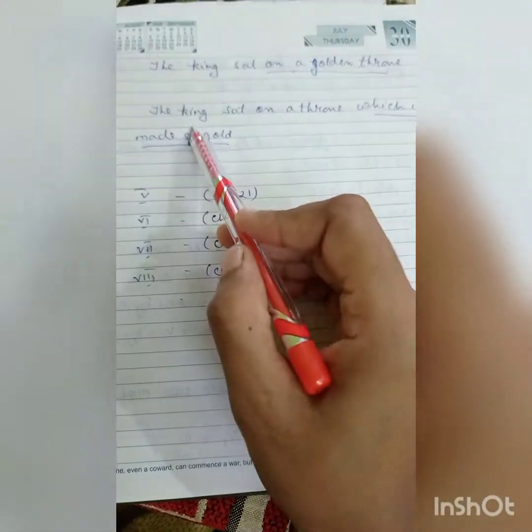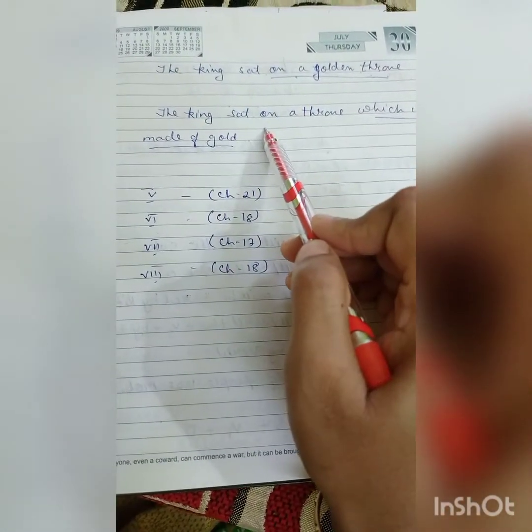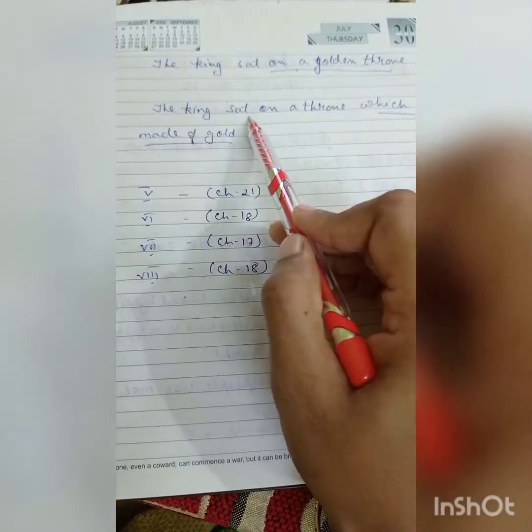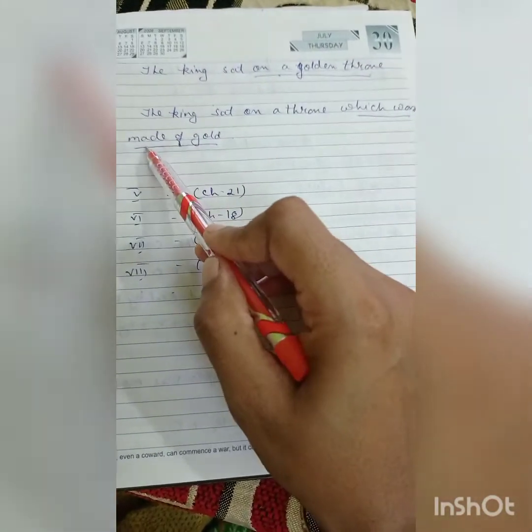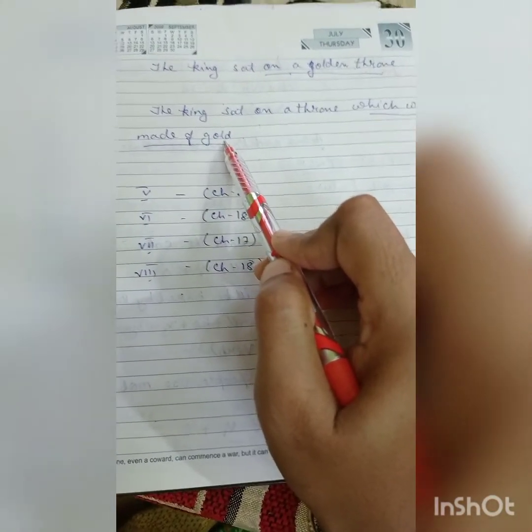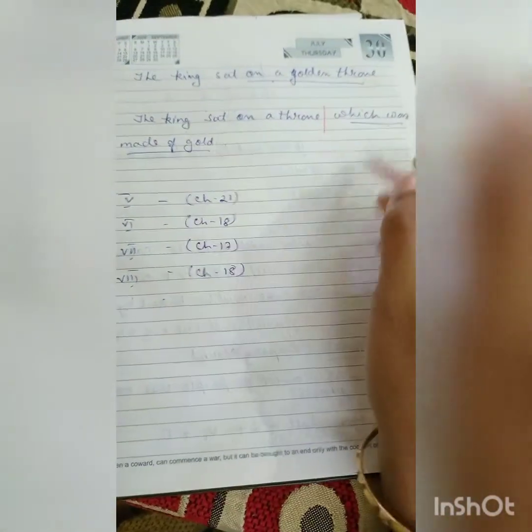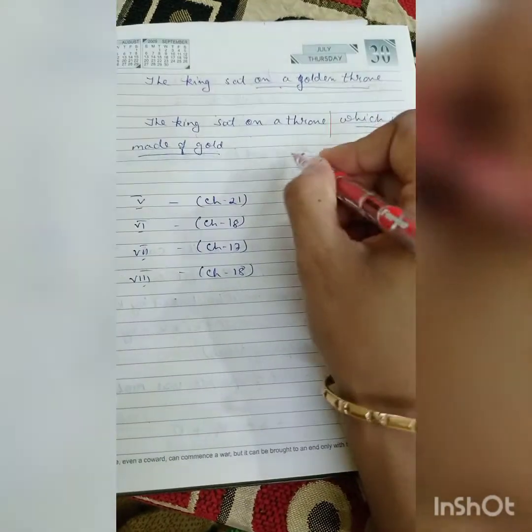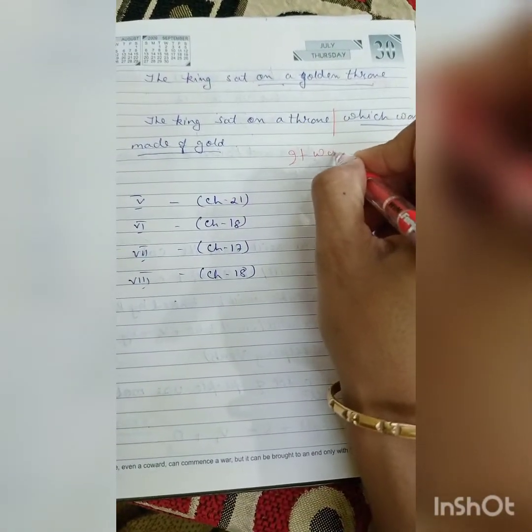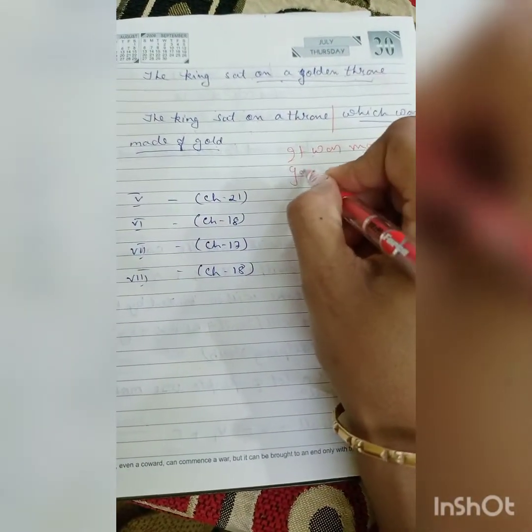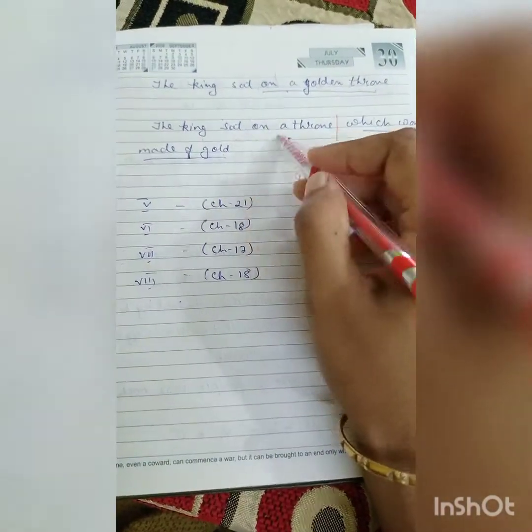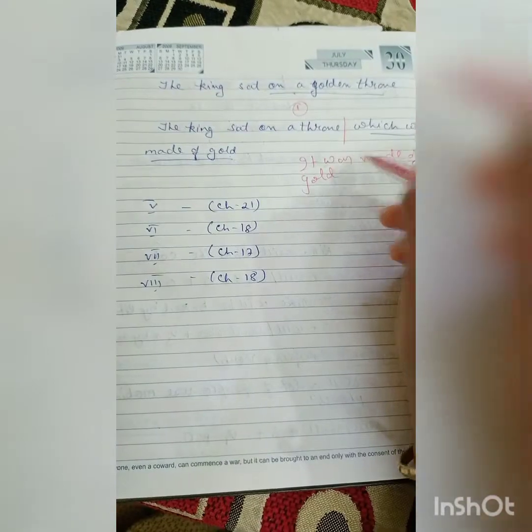But when I say this sentence, I have changed it into a clause. The king sat on a throne which was made of gold. The king sat on a throne is one part of the sentence. Which was made of gold, you can write as "it was made of gold," is another part.